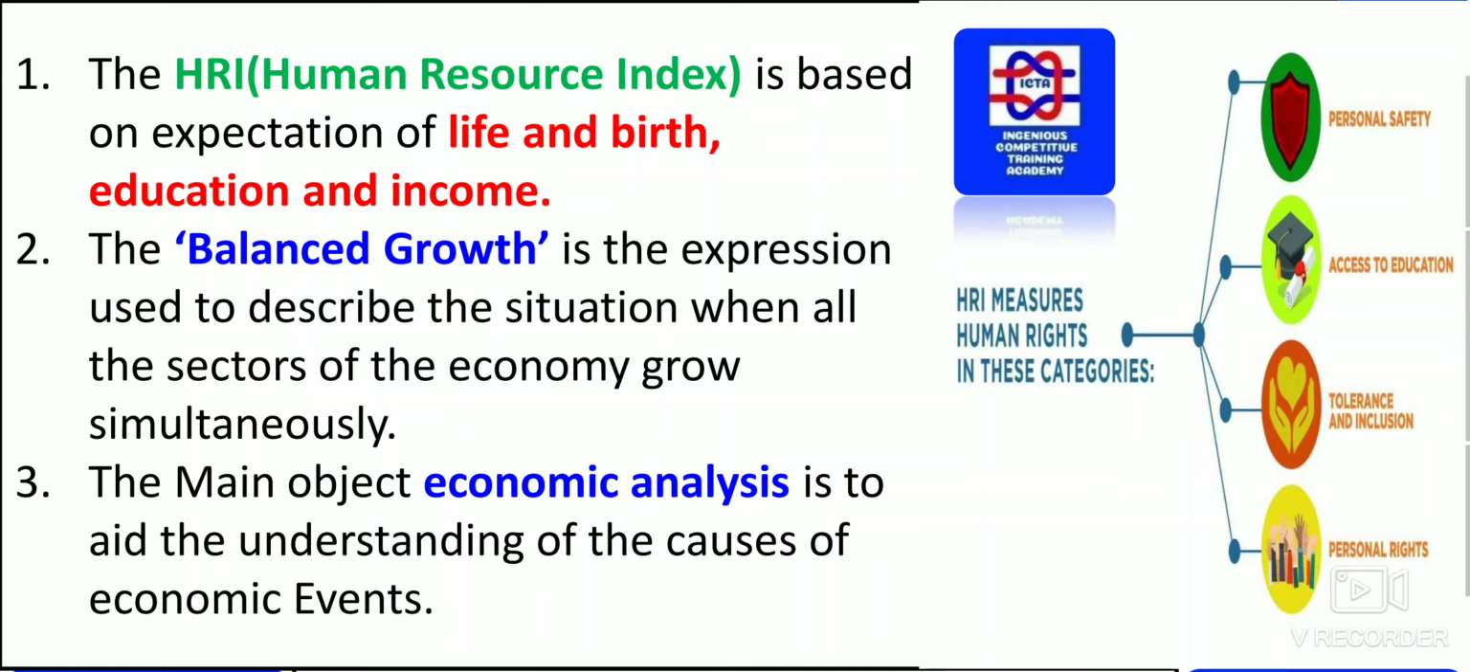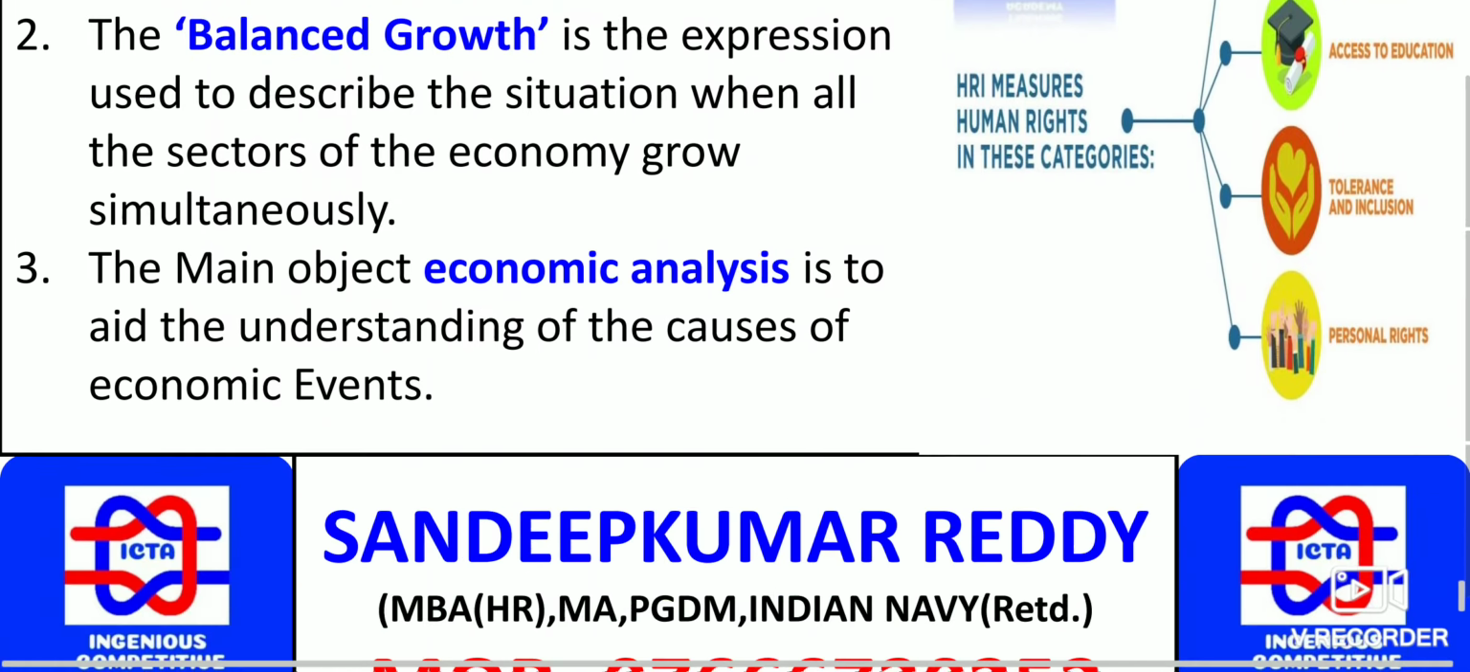Balanced growth is the expression used to describe the situation when all the sectors of the economy grow simultaneously. So this is what balanced growth is. An expression used to describe the situation when all the sectors of the economy grow simultaneously is balanced growth. The main object of economic analysis is to aid the understanding of the causes of economic events. This is one thing we have to remember. What is the main object? That is, economic analysis is to aid the understanding of the causes of economic events.